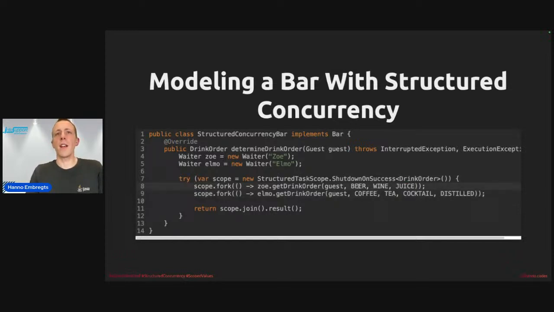And if there's one drink in these categories that you like, so I've modeled the guest to have a drink preference, for example, cappuccino. When Elmo lists cappuccino here, the guest will say, "I like cappuccino, let's pick that one." And all the other categories, the work that was scheduled to do, will be canceled because we've got a successful result instead of a failing result. I don't have time to demonstrate this example right now, but I'll link the GitHub repository on the final slide. So maybe it's fun to check it out for yourself and see how this code works.